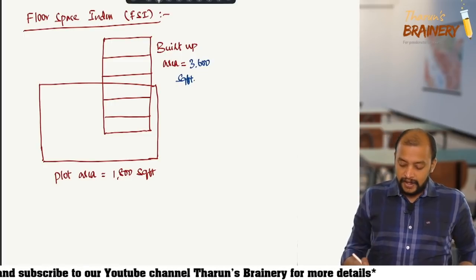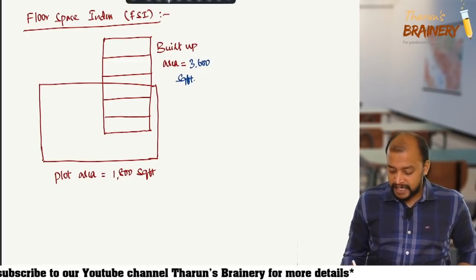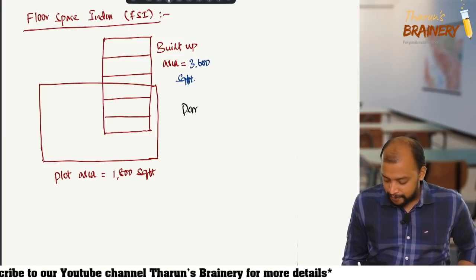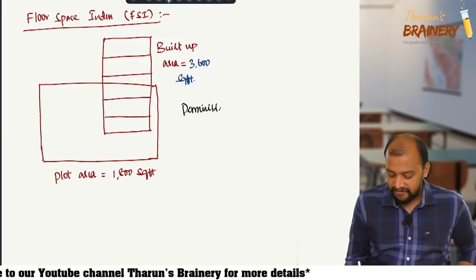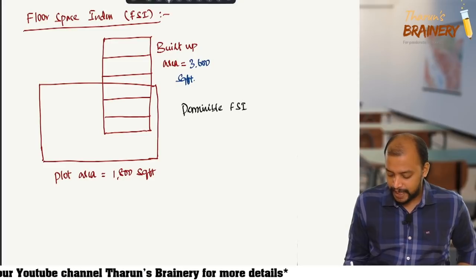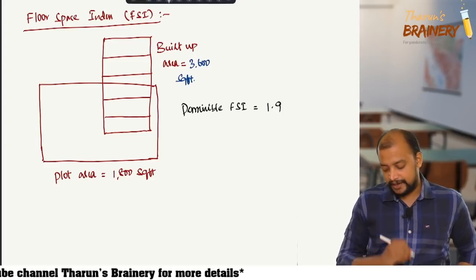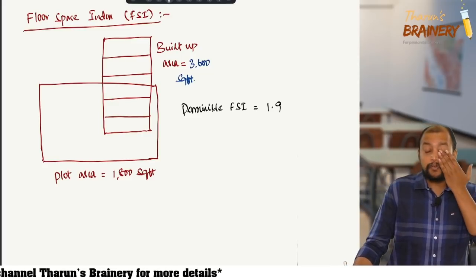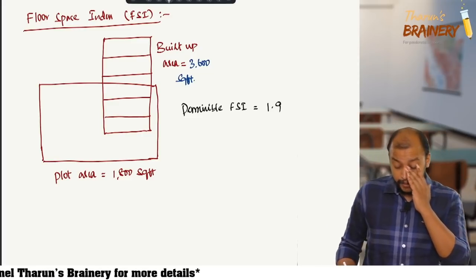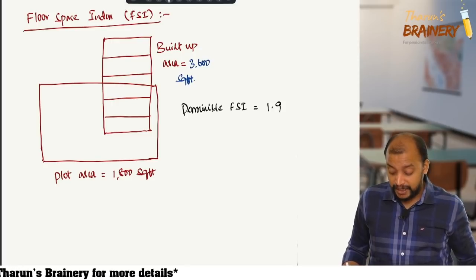Now, what is the permissible FSI? Permissible FSI is 1.9. So which means how much could be the built up area?